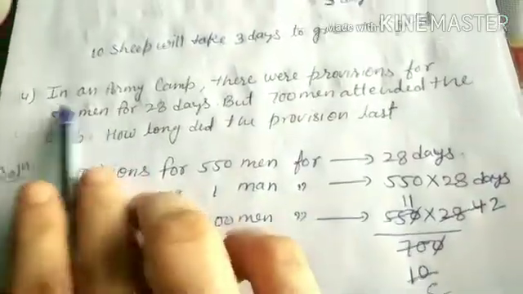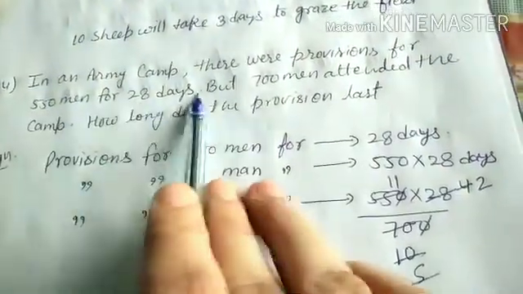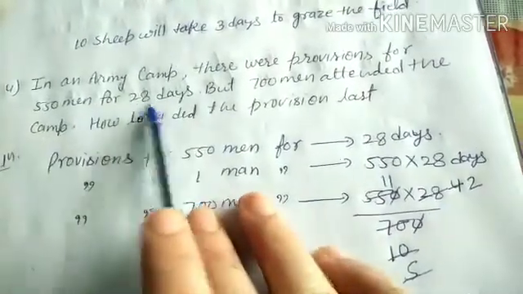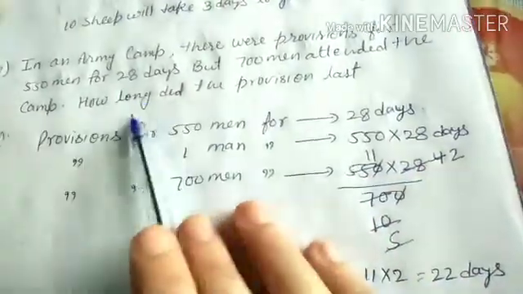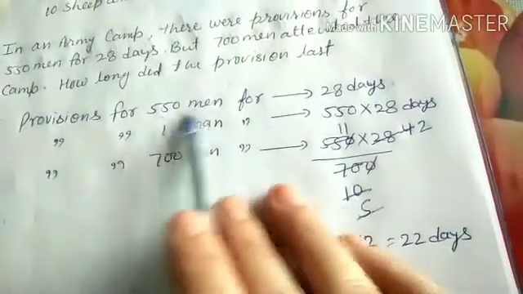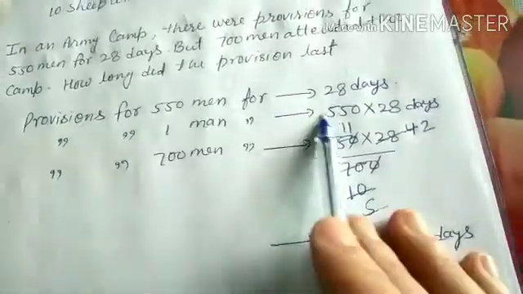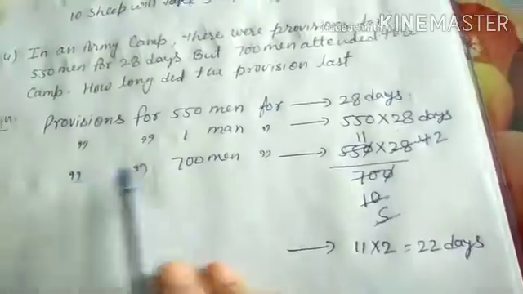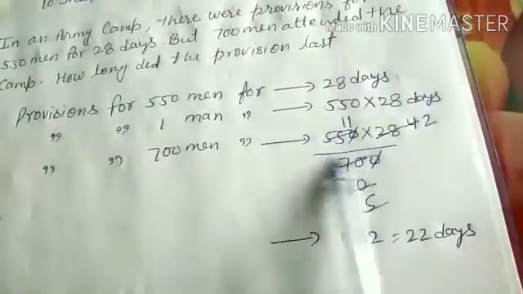Next question we have. In an army camp, there was provision for 550 men for 28 days, but 700 men attended the camp. So how long did the provision last? Now, provision for 550 men is for 28 days. So provision for 1 man will last more days, so 550 multiplied by 28. Provision for 700 men: we will divide the provision for 1 man by 700.